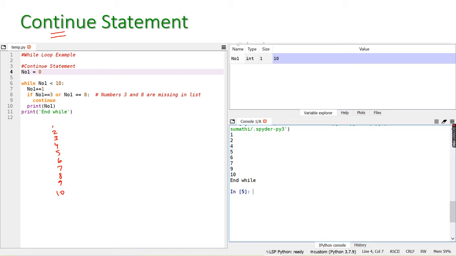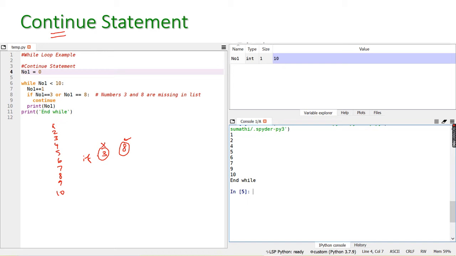And if it reaches number 3, I don't want to print number 3, and after that I don't want to print number 8 also. In this sequence, I don't want to print number 3 and number 8. How are we going to omit only these two numbers from this series? Let us see one example for this.